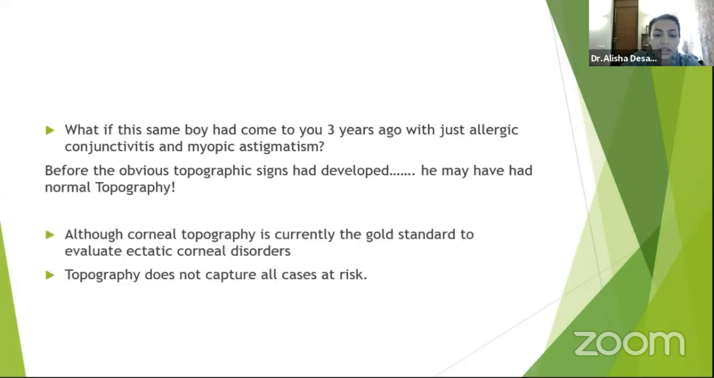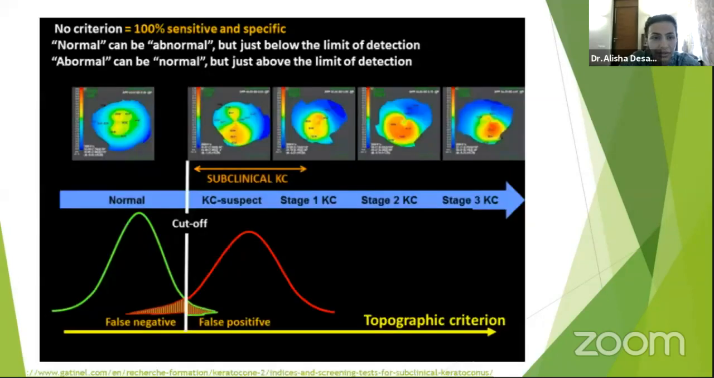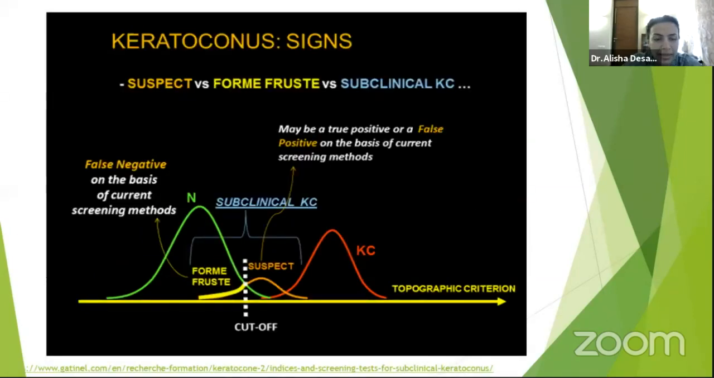So even though topography is currently the gold standard to evaluate ectatic disorders, it does not capture all the cases at risk. Here, as you can see, the patient has a subclinical keratoconus. I'll just go to the next slide to show you that keratoconus is easily diagnosed. This KC is easily diagnosed. But subclinical keratoconus, where it is form fruste or suspect, is where we are finding it difficult to diagnose early and treat early.